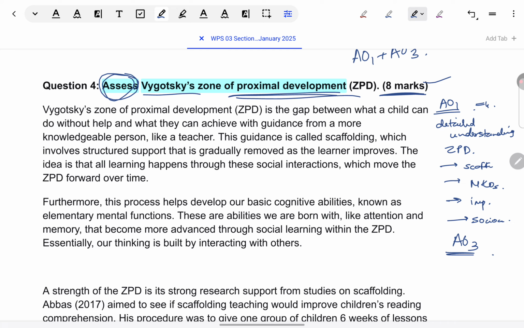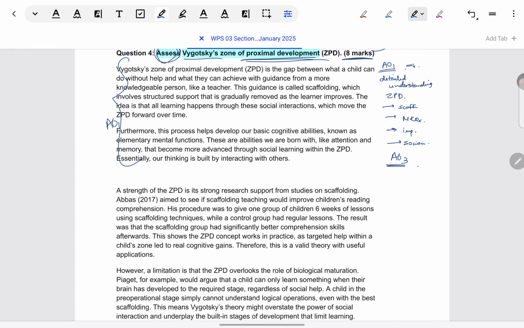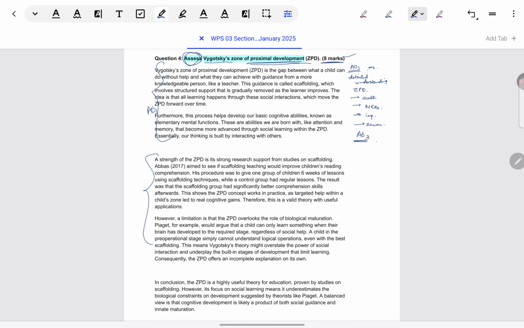That means you don't give related concepts like scaffolding or MKO. Of course, you give all of that. So you do cover AO1. And then, like you can see in this also, AO3 can be a little more, because in that also AO1 is there. But that doesn't mean AO1 will not be there at all and directly you start giving strengths and weaknesses. No.